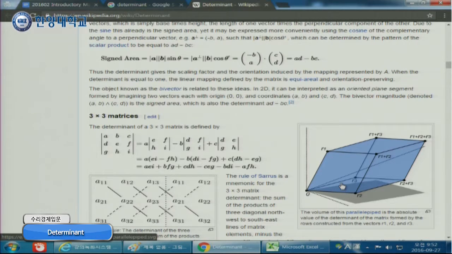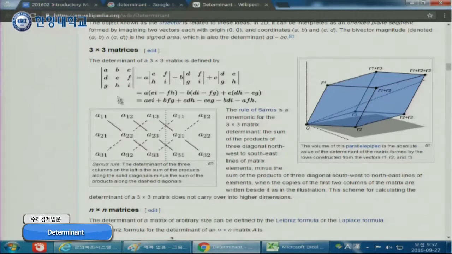Yeah, it is some twisted cube. So there is an explanation about the way to calculate the determinant of a 3 by 3 matrix, and it is another algorithm to calculate 3 by 3.